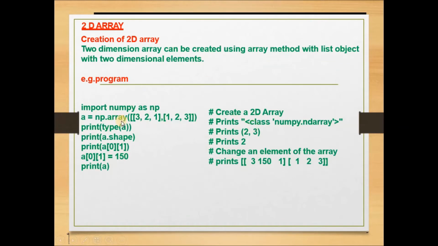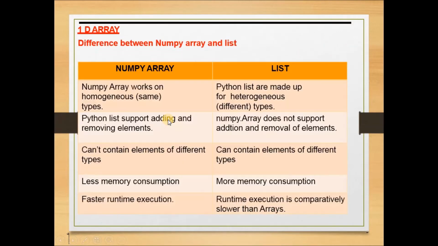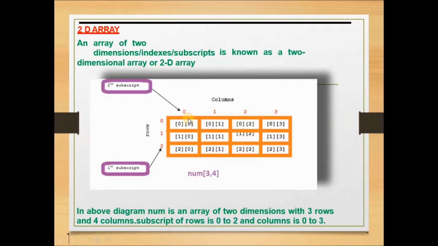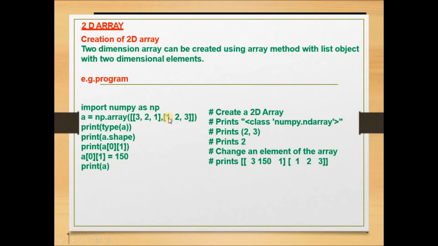How to create a two-dimensional array? This is like this. We can create np.array 3 2 1. Two lists we have given here. In the single dimensional array, see how to create the single dimensional array. With np.array you have to write a list inside. You are giving the values 500 200 300. That means 500 200 300, these are the values we are assigning to this array. The array name is a here. Okay, in a two-dimensional array, you have to give two lists. This is a single list, and one more list you are giving after a comma. See, in the two-dimensional array, 3 2 1 and 1 2 3, these two lists you have given, and see how to open and how to close the square brackets here. Okay, this is a two-dimensional array.